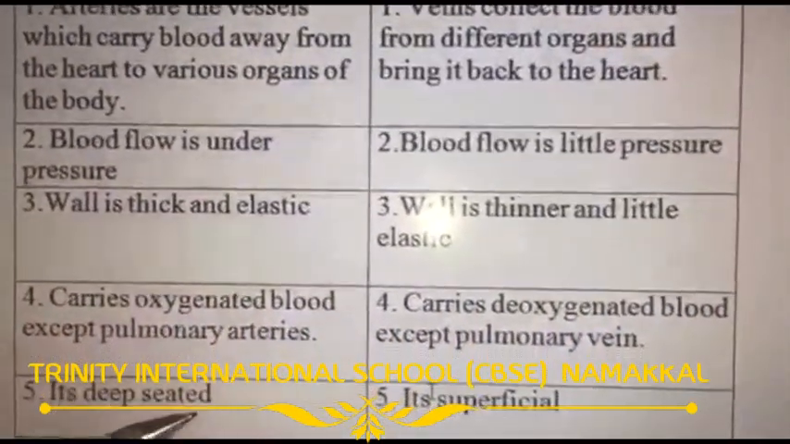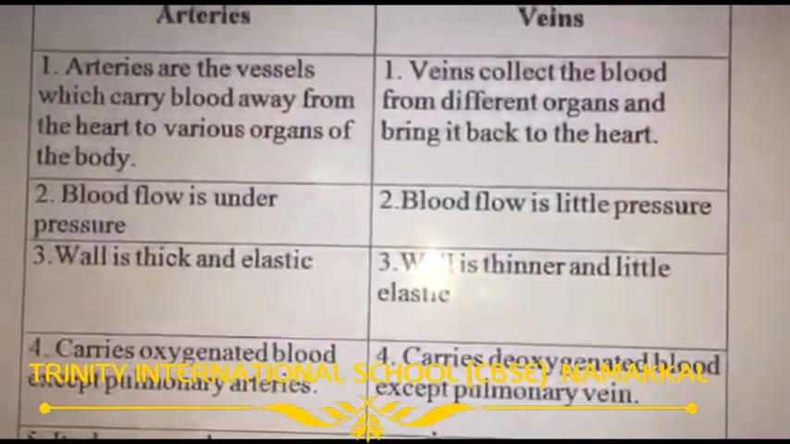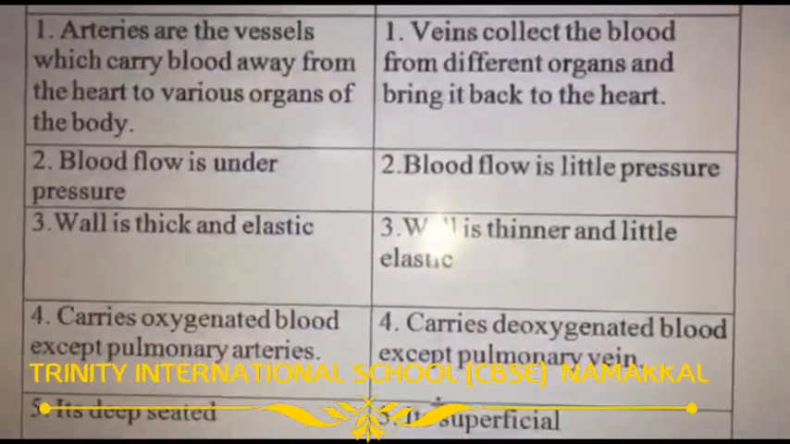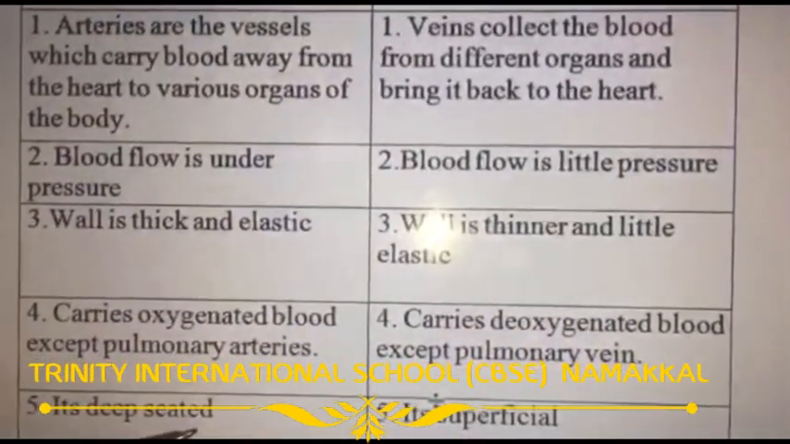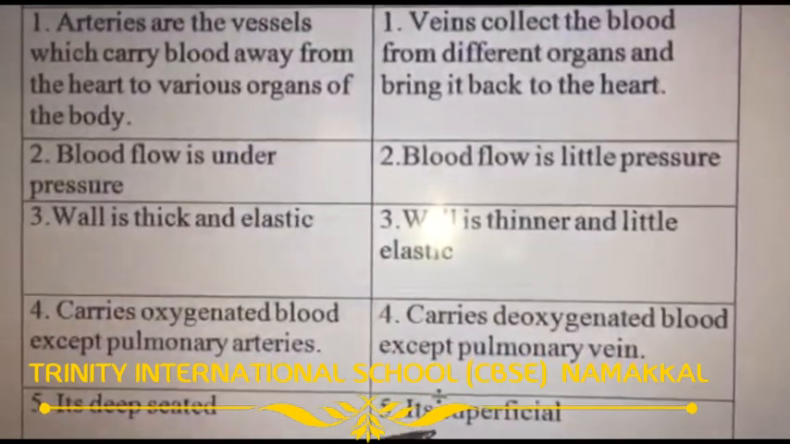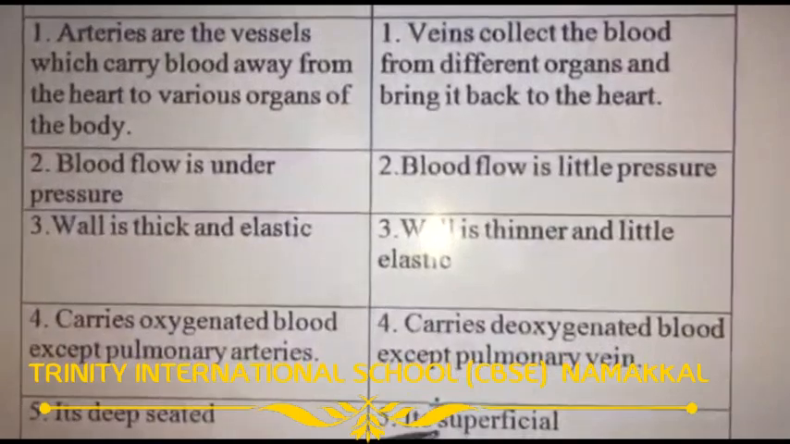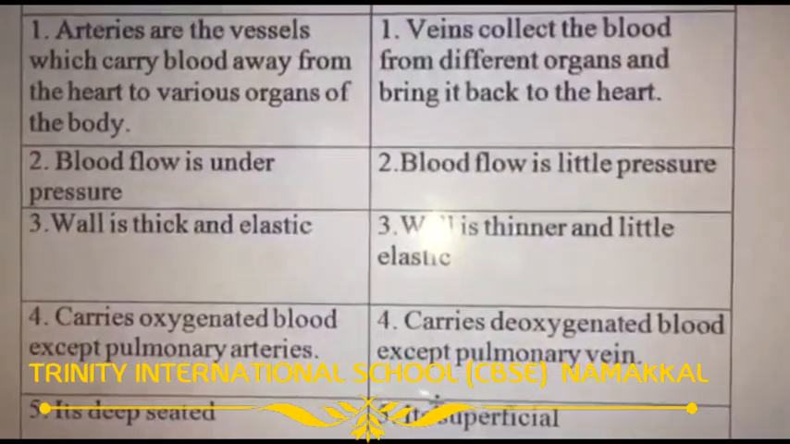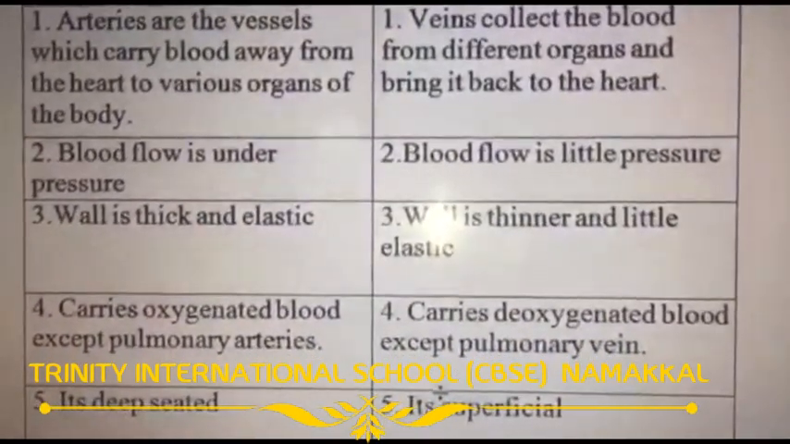Arteries are deep seated. Deep seated means under the skin, deeply placed. But veins are superficial. Superficial means easily visible, above the surface.